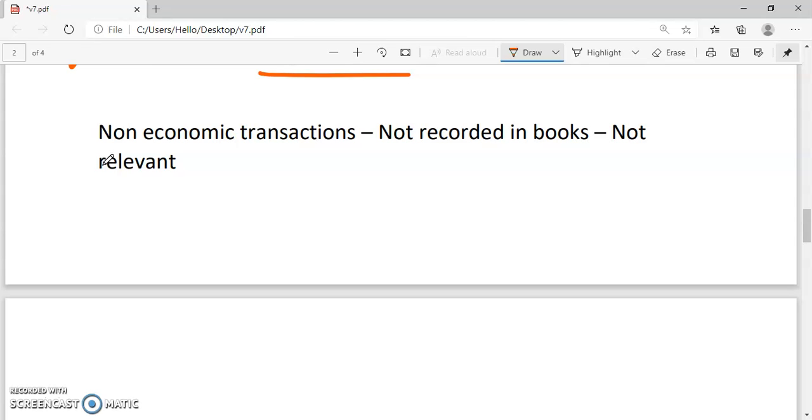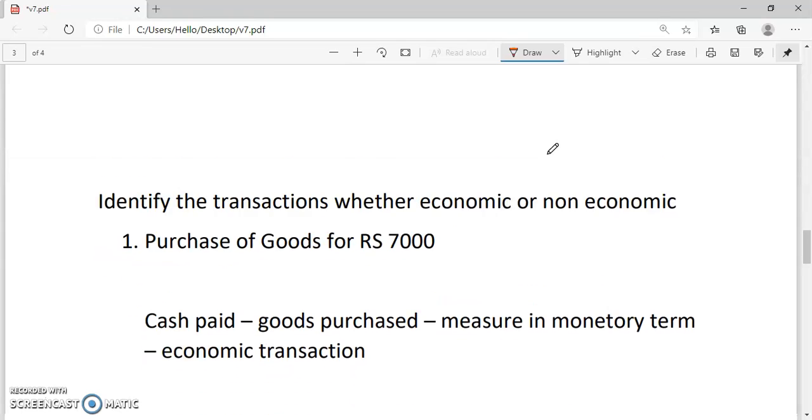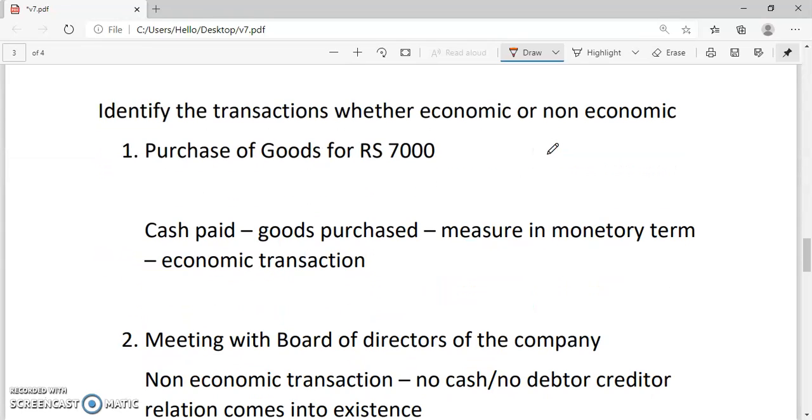Non-economic transaction. We have already understood that a business transaction which can be measured in monetary terms, which is considered an economic transaction, can only be recorded in the books of account. So a non-economic transaction should not be recorded in the books of account. It is not relevant for the purpose of accounting. So we will consider now the example. Identify the transaction, whether it is an economic transaction or a non-economic transaction.